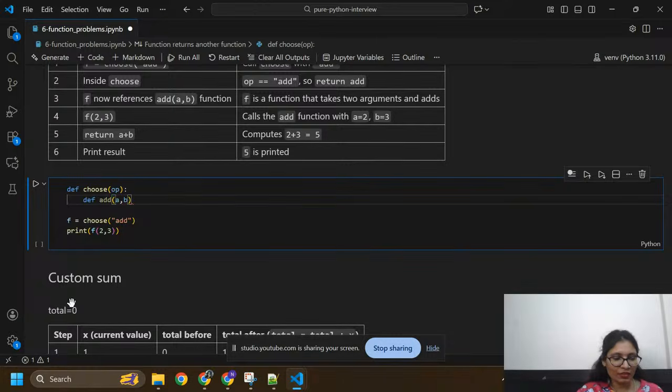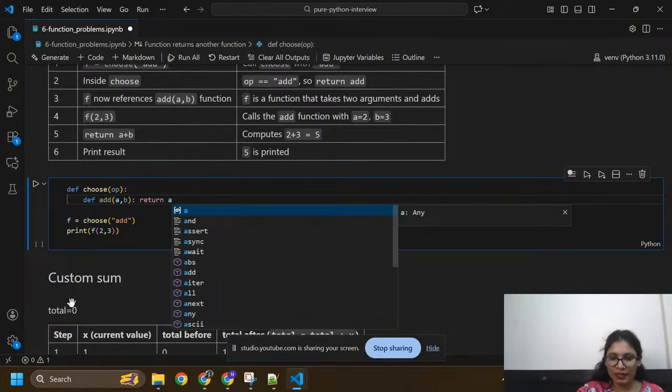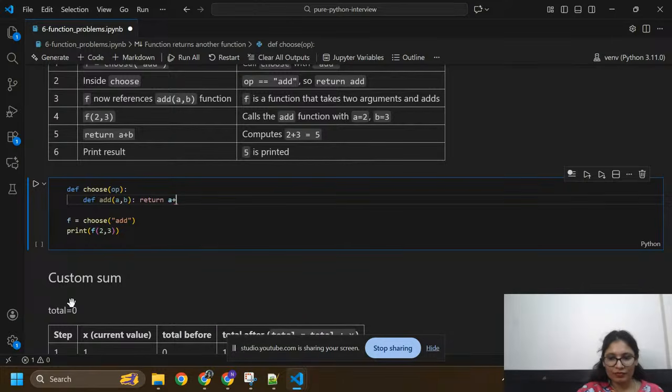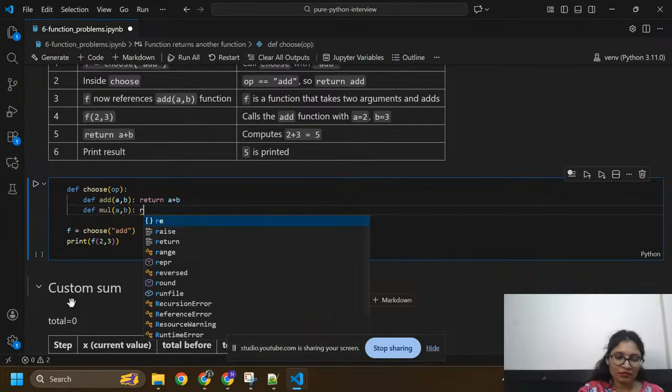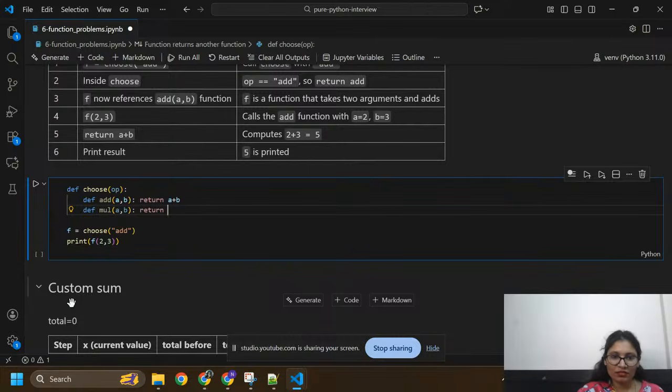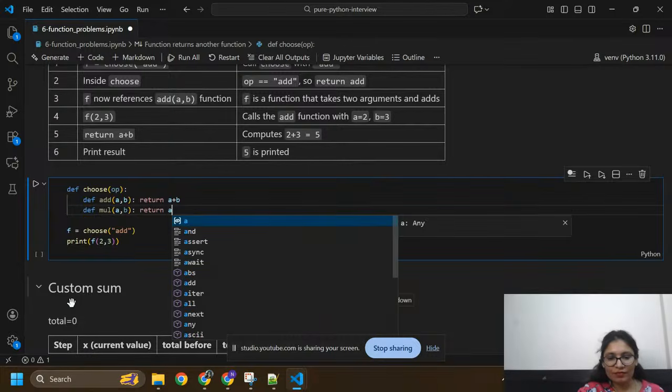Then I need to return what? Return a plus b, so that we can add. Again I'm going to define one function, that is multiply, mul, and here I'm going to pass a comma b and return a into b.